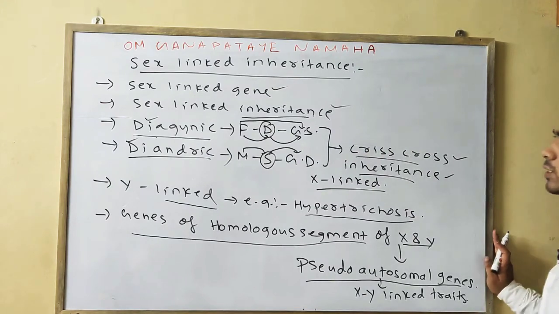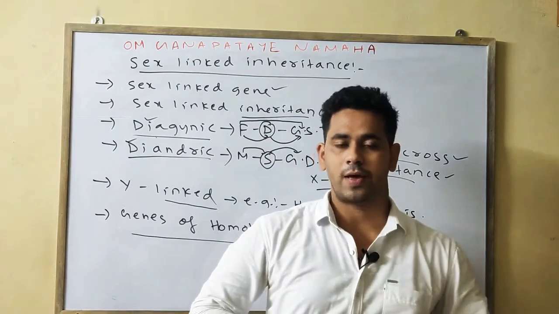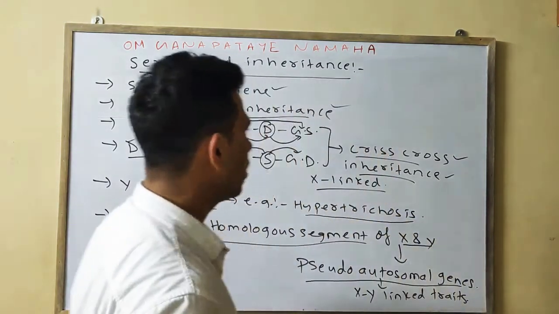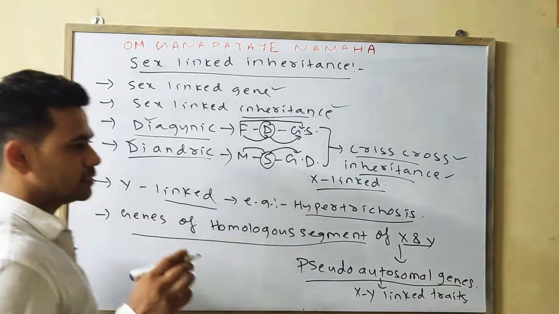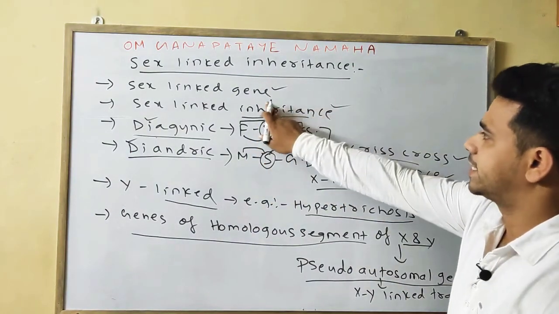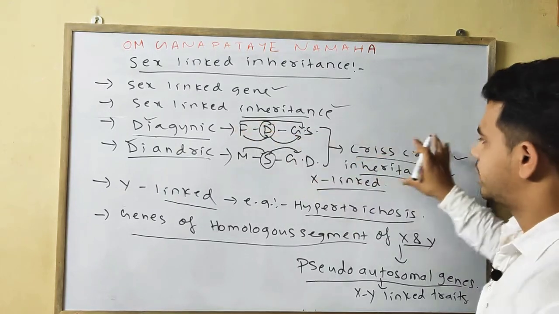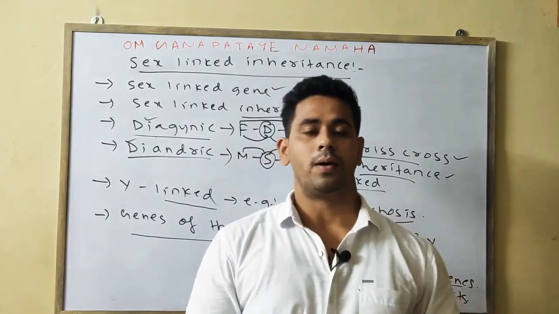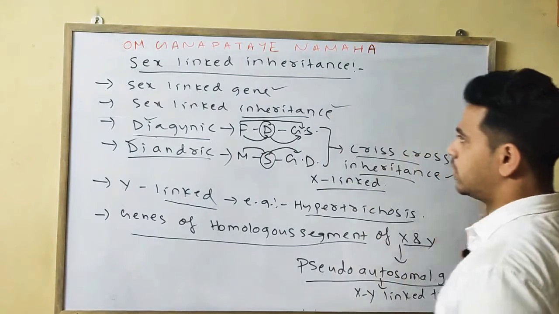So if it is asked in the important next 3.5, your long question, the short note part of the long question is color blindness, or the red-green color blindness. In that case, if color blindness is asked in the 3.5, you will write some introduction, such as what is sex-linked gene, what is sex-linked inheritance, and something about the criss-cross inheritance. Then you will go on to the color blindness cross, which we will do now. Okay, so please note down.